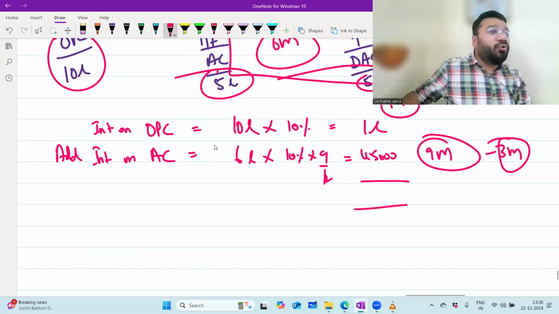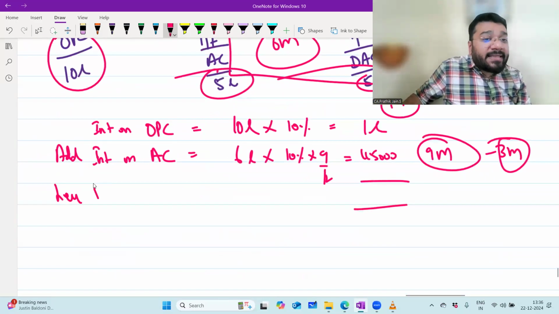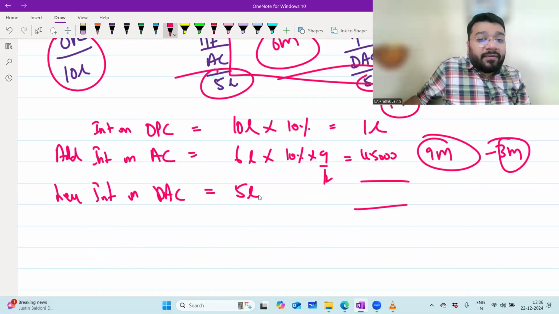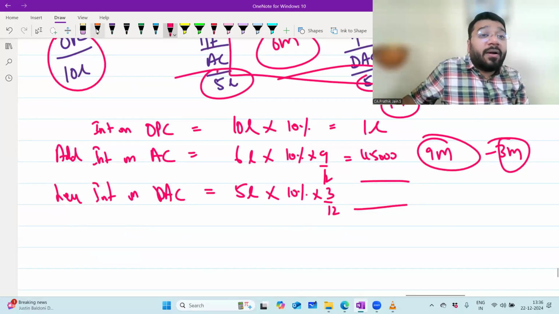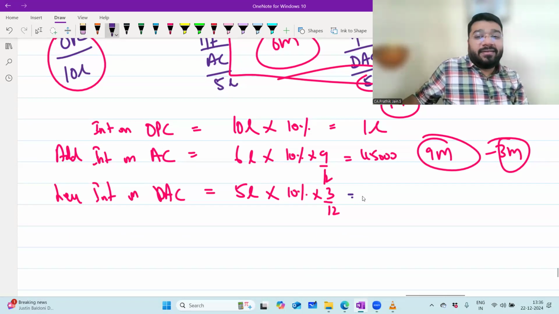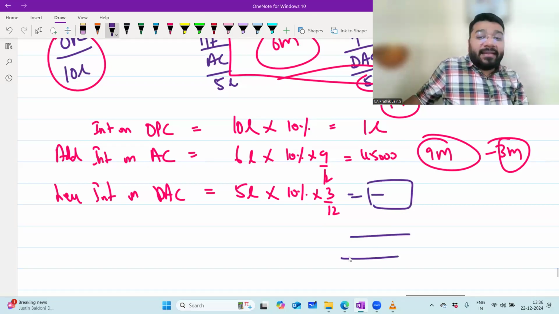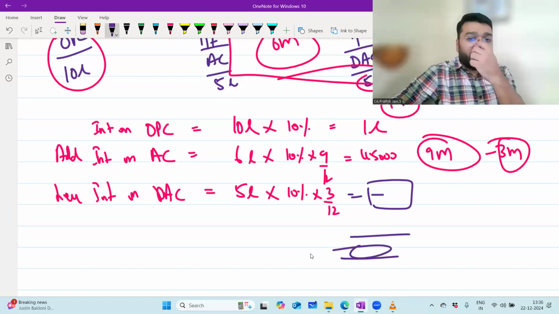Method 2, what are they supposed to do? Less interest on drawing against capital, which is how much? 5 lakh into 10% into 3 by 12. And whatever answer you get, you have to minus that. And then the final interest on capital you will get. How much is it? Please tell me.